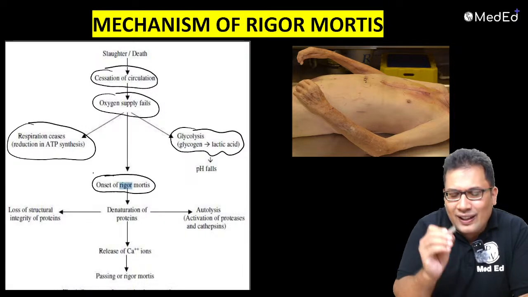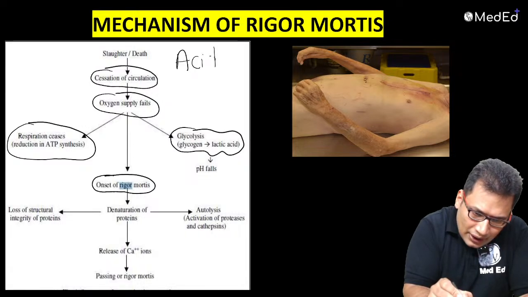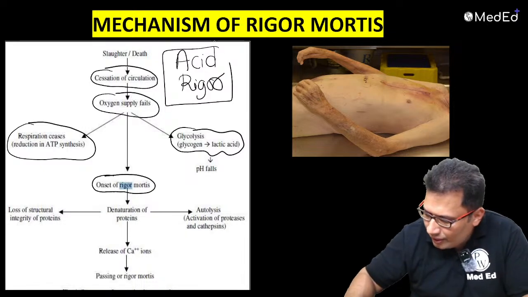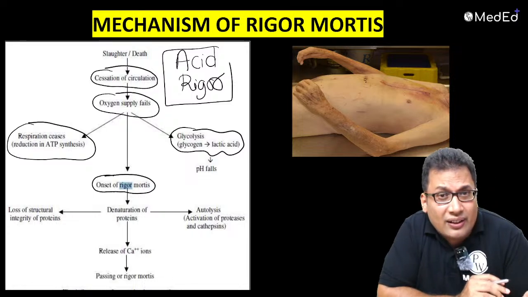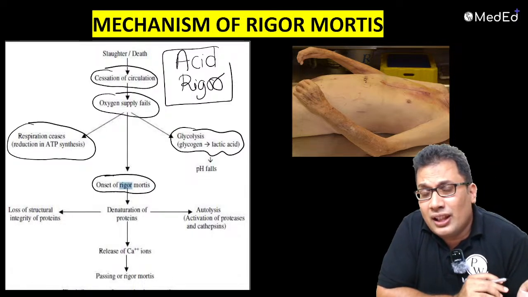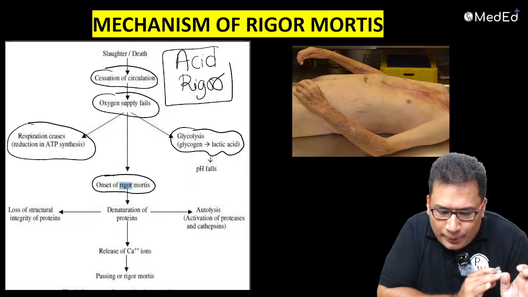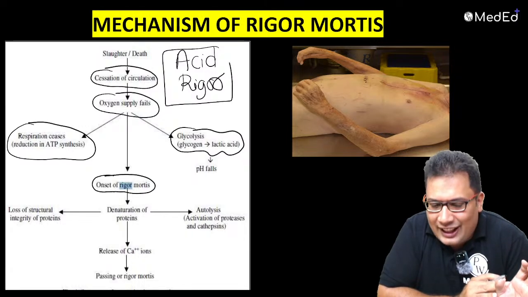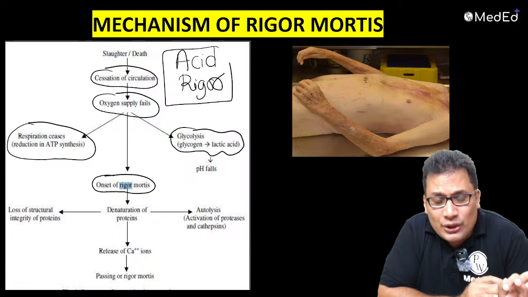So remember, rigor mortis is also known as acid rigor. Alkaline rigor is nothing but the cataleptic rigidity or cadaveric spasm. So remember, respiration ceases, ATP depletion occurs, no separation of actin and myosin. So that leads to rigor mortis.